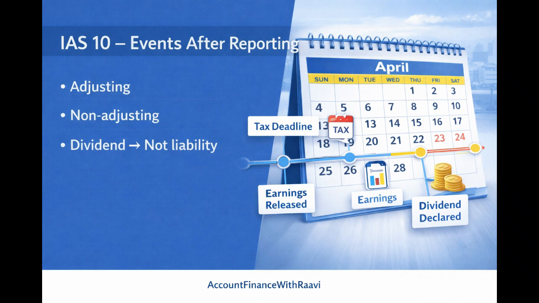So IAS 10 mainly focuses on events after the reporting date. If any events occur after the reporting date, then how we need to deal with those events. There are main elements which we need to understand here, like what kind of events these are, whether these events are adjusting events or non-adjusting events.